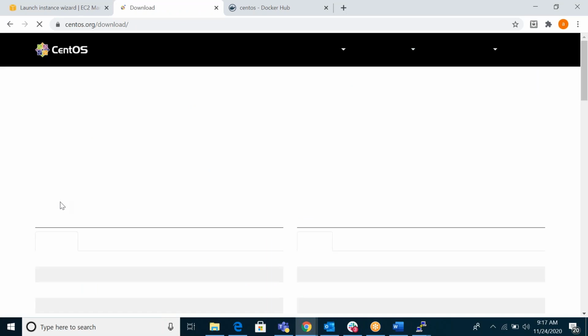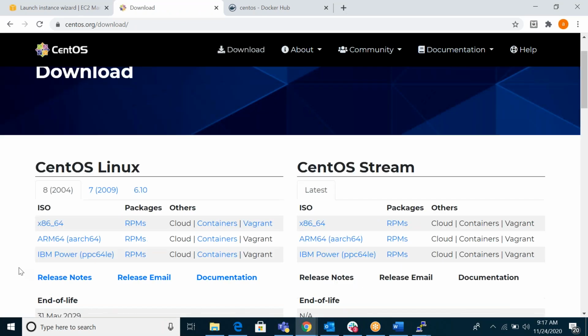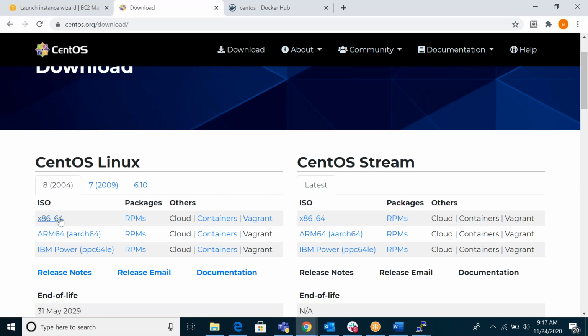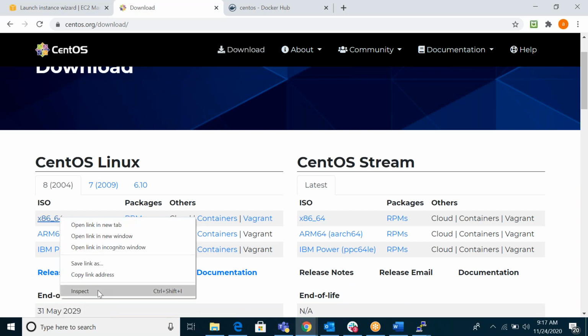But in Docker, I got only 200 MB. I will show you. Properties, no properties here.